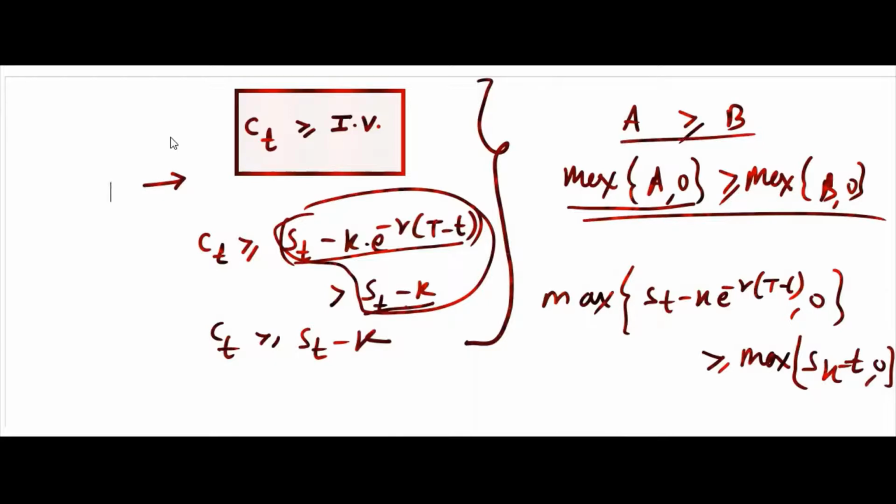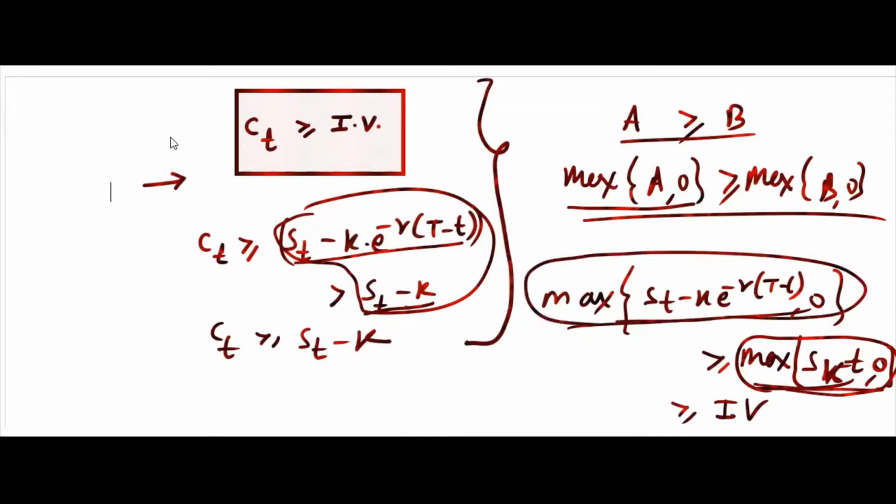So this will be greater than this. What is max of (St minus K, 0)? You remember what is intrinsic value? This is intrinsic value. So this one is greater than intrinsic value, and Ct is greater than this value.